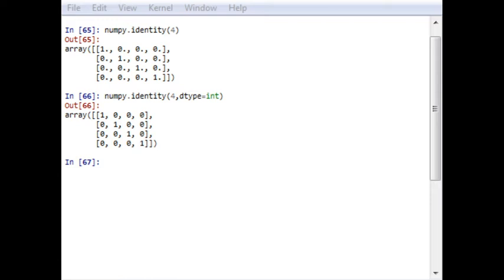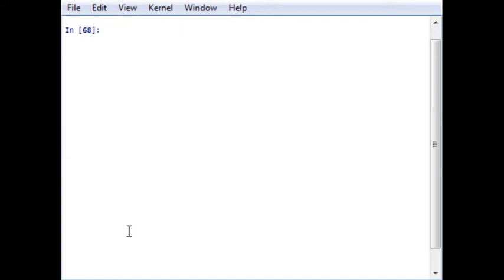Now the next function is full. How is the full function used? A full function fills a particular value into all element positions. For example, numpy dot full. In this I have a matrix of size 3 by 2, and I want to fill the data 10.5, but my data type is int.